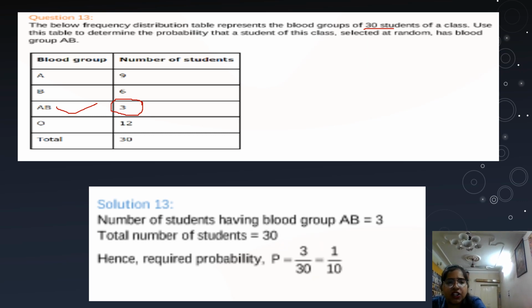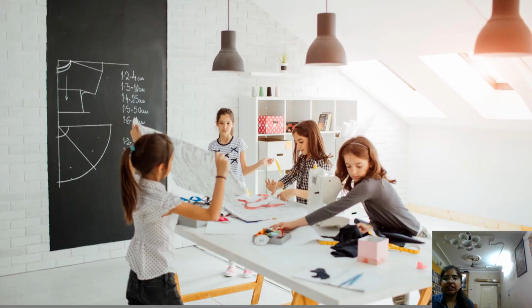Hope you are getting all the questions. It's too simple. This chapter in maths is too simple. So, this picture is too good, no?